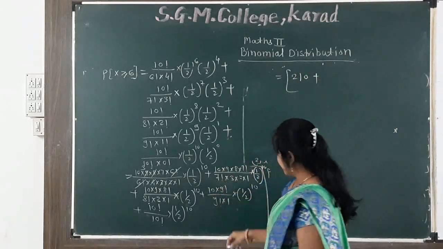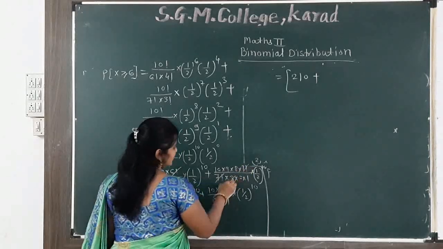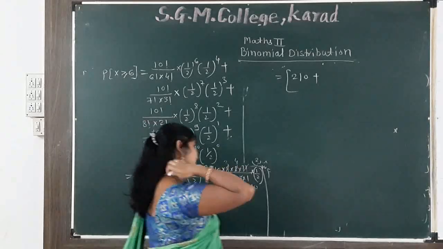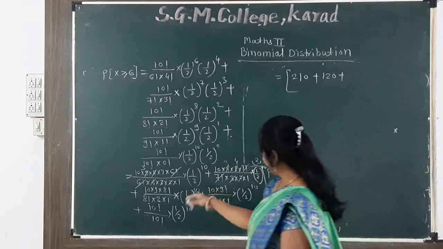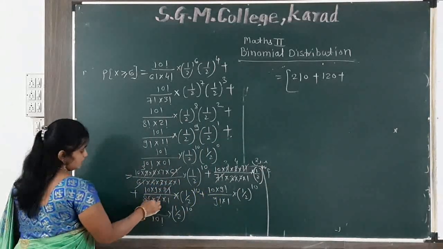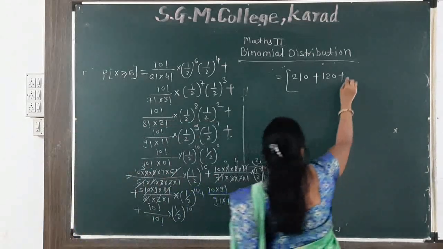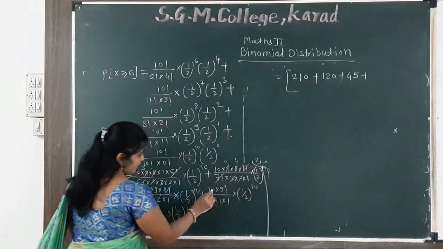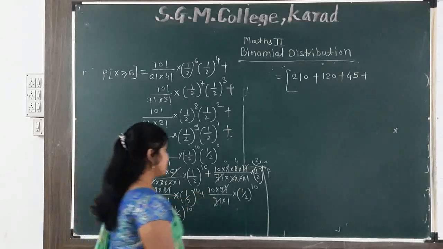Next again we can simplify, 7 factorial cancel out, 3 nines are 27, then after 2 fours are 8, then we get second number is 120, plus, again we simplify here, 8 factorial is cancel out, 2 fives are 10, 5 multiply 9 is 45, plus, next 10, 9 factorial is cancel out, only remaining is 10.